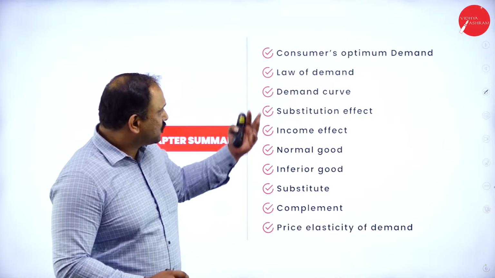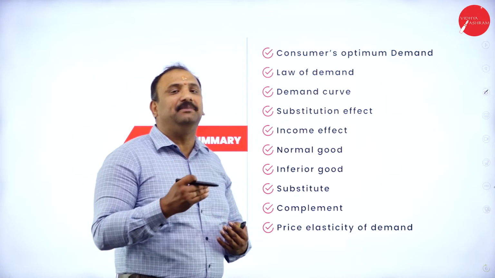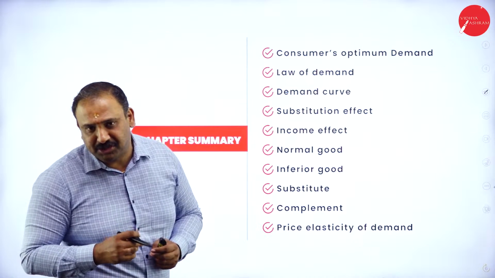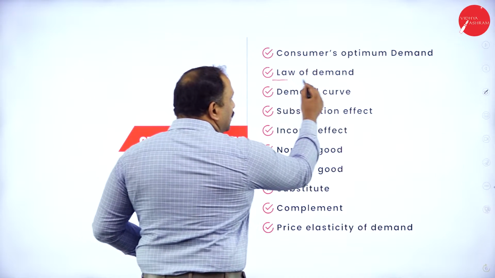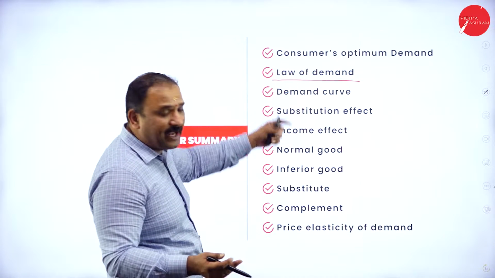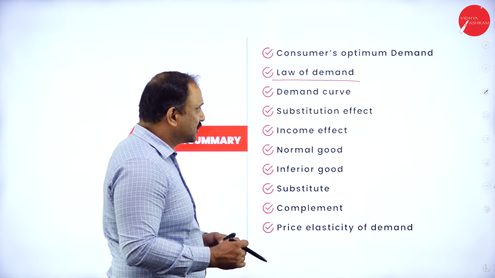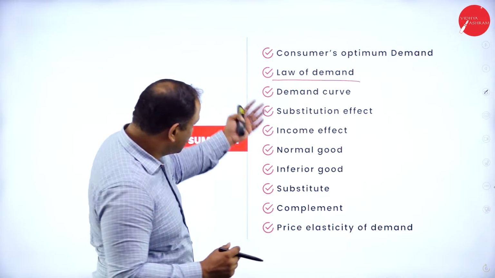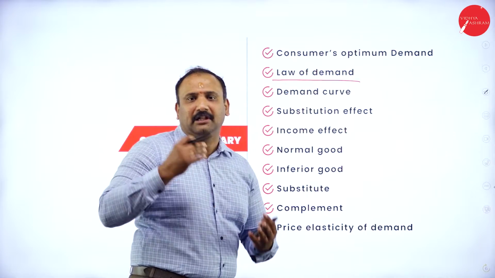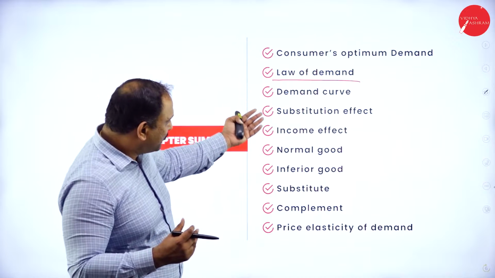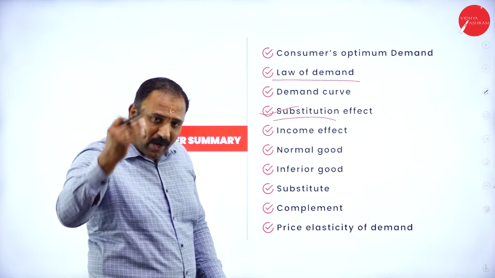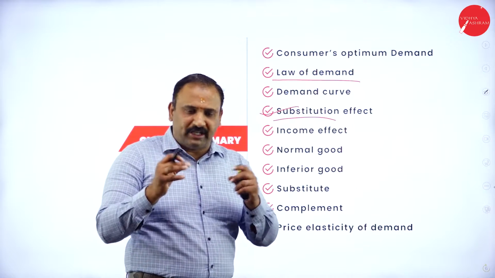Moving further, let's also talk about the consumer's optimum demand. What is the level at which a consumer will look for a demand function altogether? Followed by the law of demand, which is also very interesting for all of us to see, because the law of demand tells exactly how things work on the demand curve altogether. The demand curve will speak about the law of demand and the factors, followed by the substitution effect and income effect. So how does a consumer substitute one over the other? The income effect on the consumer.